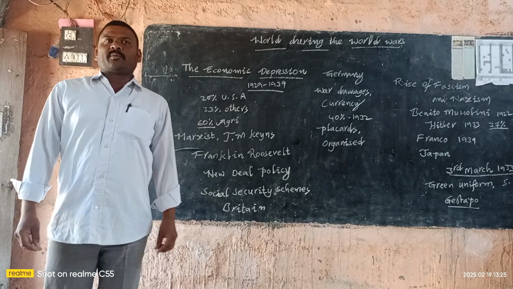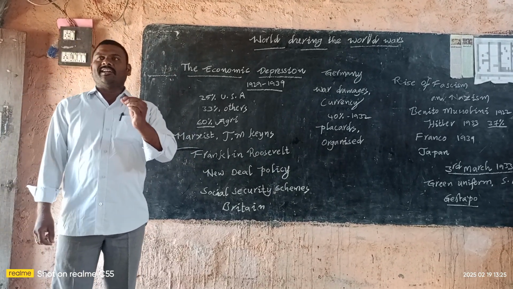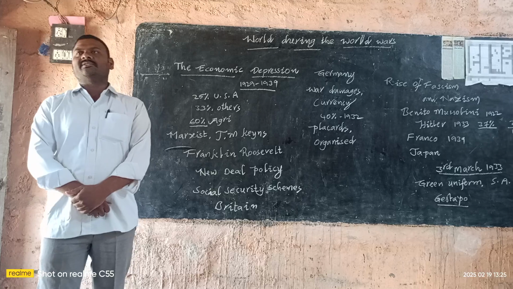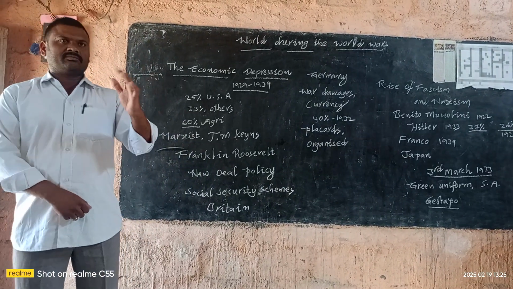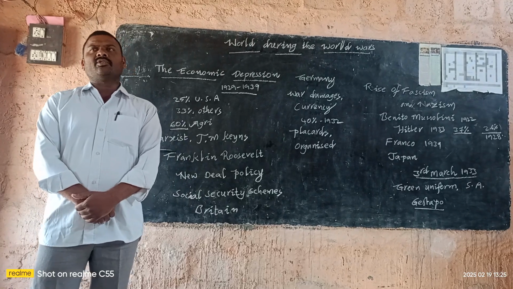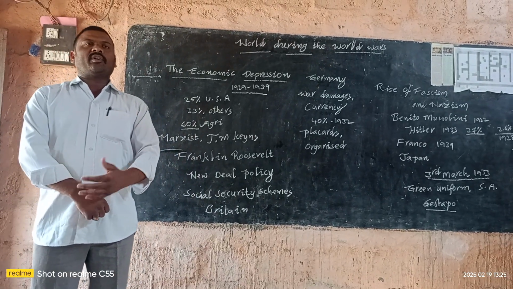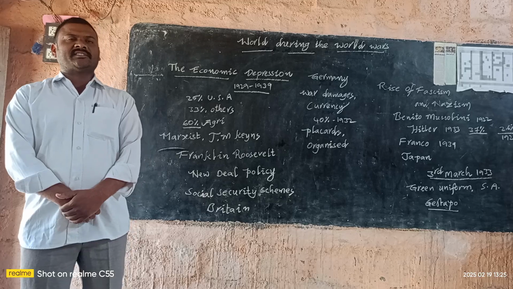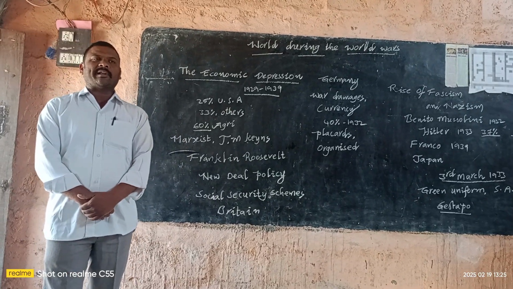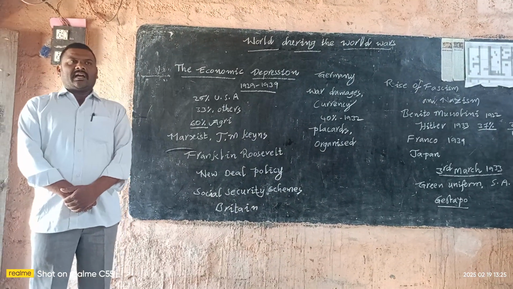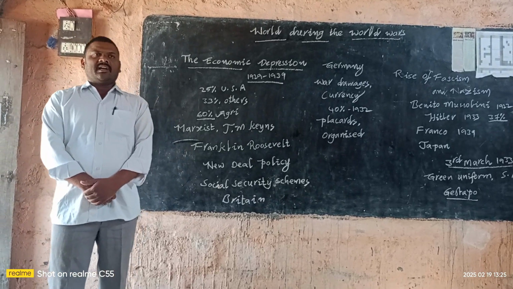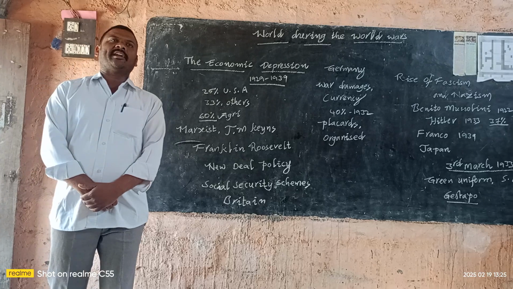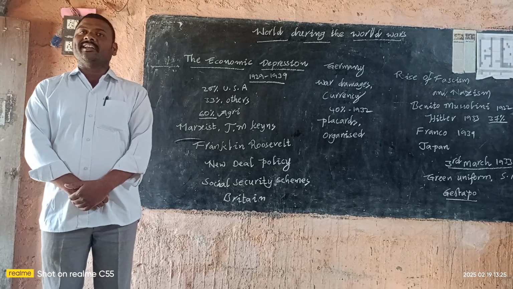Factory production declined, because there was very short supply. There was no full production in the factories, and there was no great employment in the industries. As a result of unemployment, there was a demand decline.